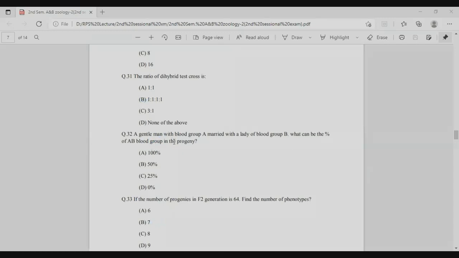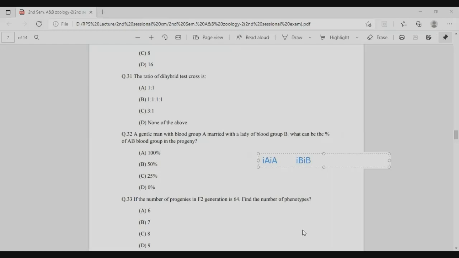Next is a gentleman with the blood group A married to a lady of the blood group B. What can be the percentage of the AB blood group in the progeny? So we can calculate it with the help of a cross. The man has the A blood group, and in this question it is not given whether the male is heterozygous or homozygous, so we always take the homozygous condition, right? So this is IA, the male, and the female is IB.